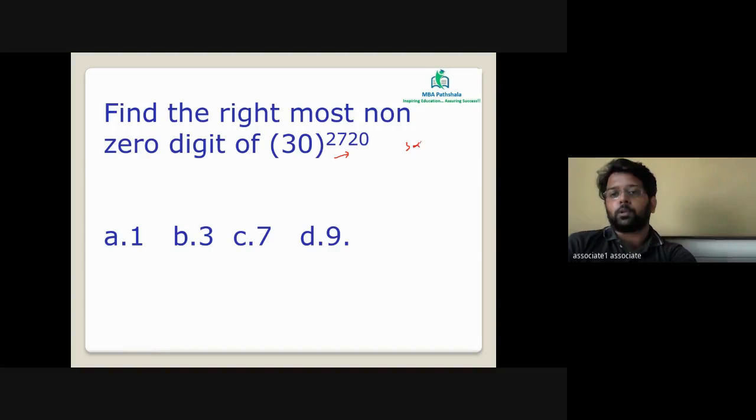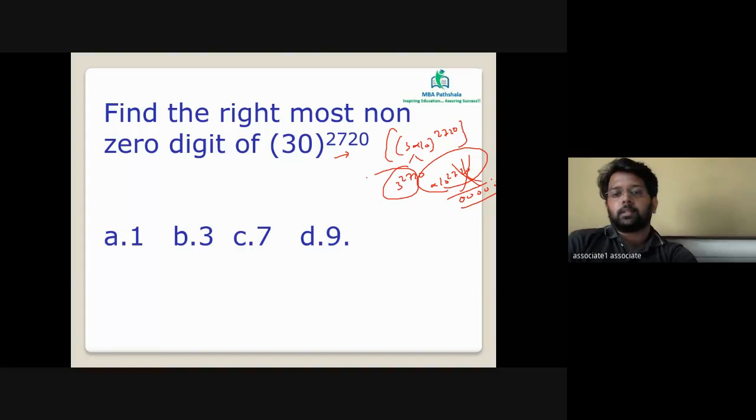Break down this value into this form. 3 into 10 raised to 2720, which is the same as 3 raised to 2720 into 10 raised to 2720. 10 raised to 2720 will have all the zeros in the end. How many zeros? 2720. We are not concerned with this. The number is 3 raised to 2720.